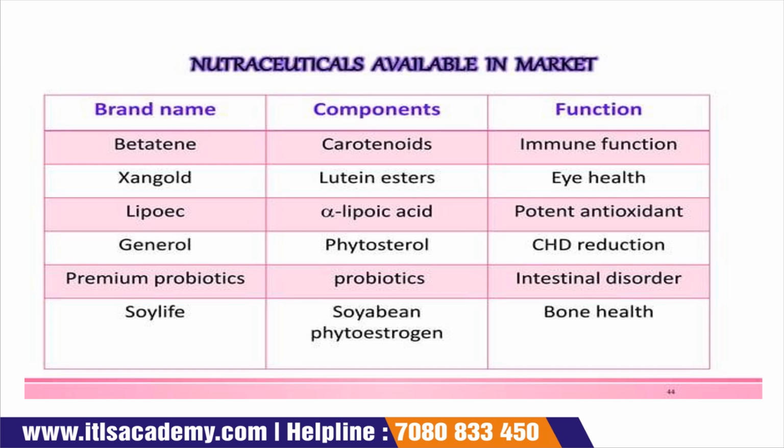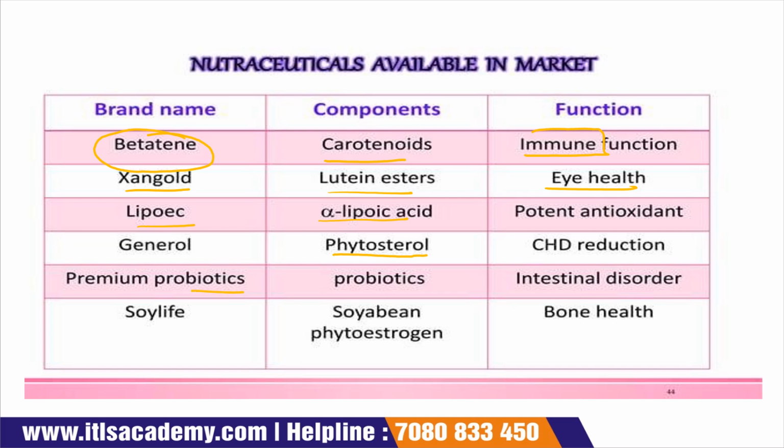These are the different nutraceuticals which are available in the market, and their components and their functions. There is a brand name Betaine, which contains carotenoid, and it is used for proper immune function. Zen Gold contains lutein ester and is good for eye health. Then Lipo, which contains alpha lipoic acid, is beneficial as a potent antioxidant. Then Generol contains phytosterol and helps in CHD reduction.